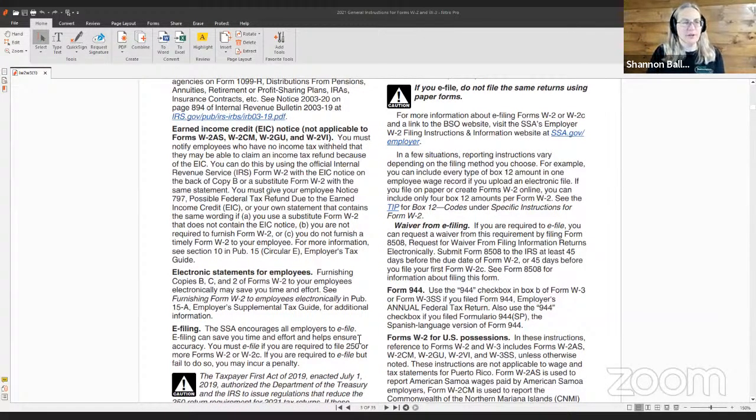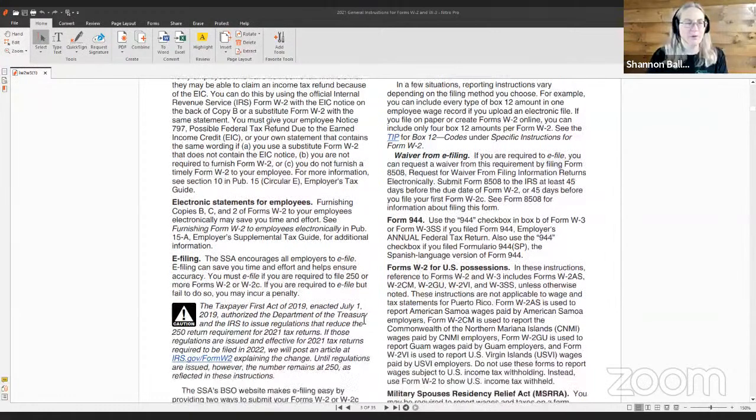You must give your employee Notice 797, Possible Federal Tax Refund Due to the EIC, or your own statement that contains the same wording if A, you choose a substitute Form W-2 that does not contain the EIC notice, B, you are not required to furnish a Form W-2, or C, you do not furnish a timely Form W-2 to your employee. For more information, see Section 10 in Publication 15, Circular E, Employer's Tax Guide.